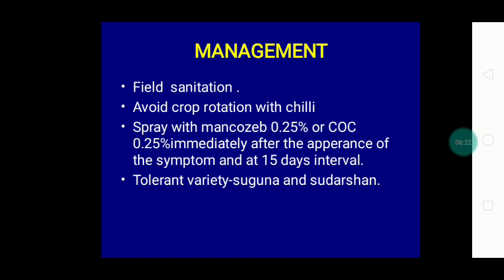Then, in case of chemical treatment, rhizome dip treatment is also recommended. Otherwise, spraying with mancozeb 0.2% or copper oxychloride twice, at the initial stage and at a 15 days interval, will also be effective to control this disease.